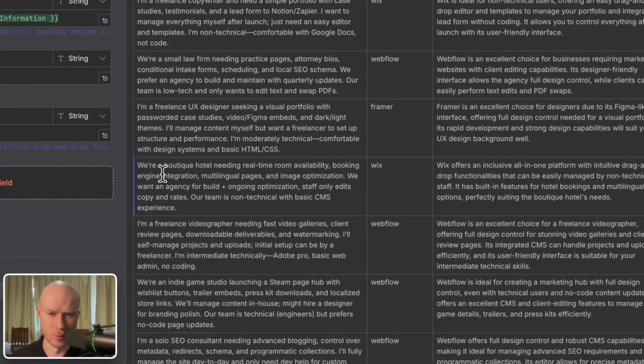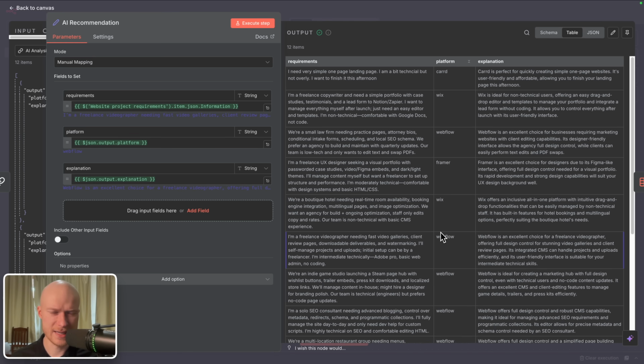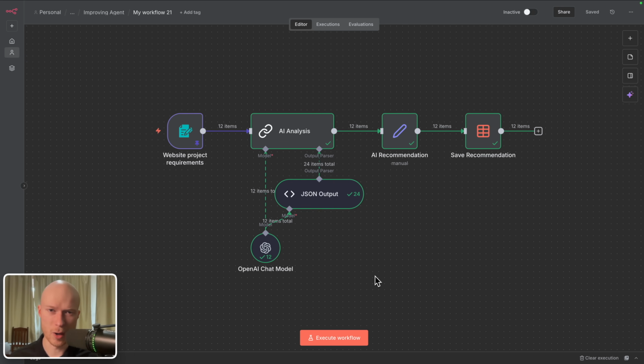Or this example here, we're a boutique hotel that needs some website with a booking engine and things like that. I don't think Wix is a great recommendation, because Wix is an easy-to-use website builder, but it's not suited, in my opinion, for a boutique hotel that needs something really custom. So you can see the AI has the right idea, but usually the final recommendation is not that great. So let's think about how we could improve this.